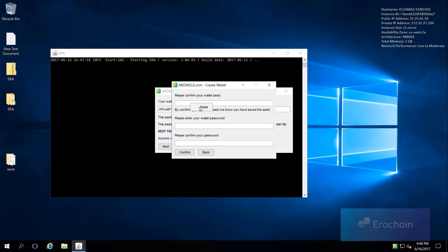Further, in the window that appears, paste to confirm your wallet seed. Unlock your wallet, enter your LED again and create your own additional password for further use.